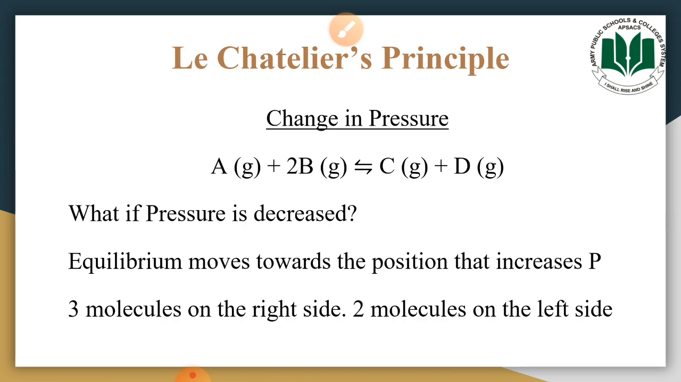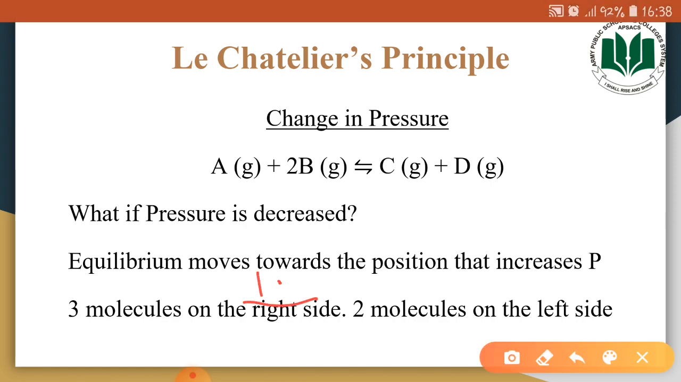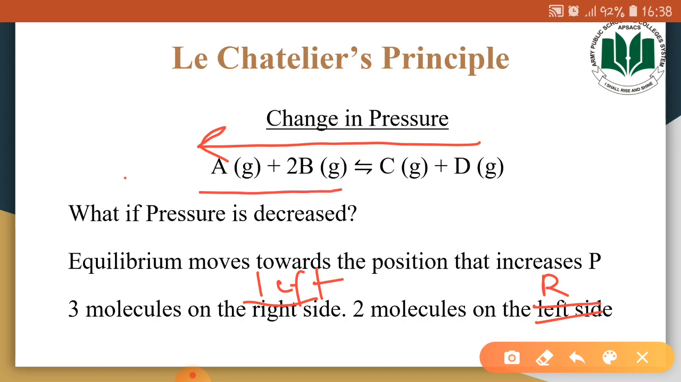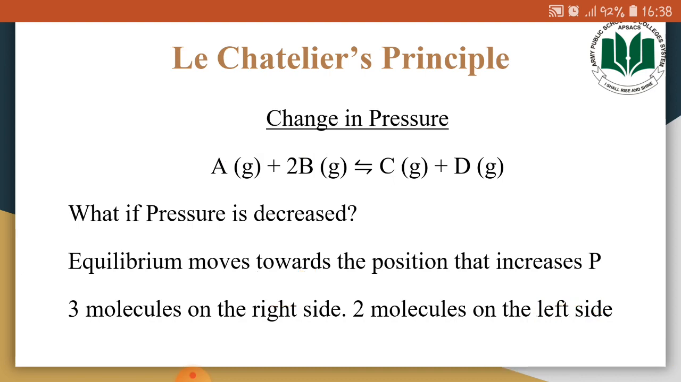Three molecules on the left side and two molecules on the right side. Correct it please. Here it is written three molecules on the right side. It is three molecules on the left side and two molecules on the right side. So if we are decreasing the pressure, the chemical system, in order to increase that pressure, would move in this direction. So what is happening in this direction? In this direction the reverse reaction is occurring, and in the reverse reaction there is the formation of reactants. So decreasing the pressure would result in the increased concentration of reactants in the reaction mixture.